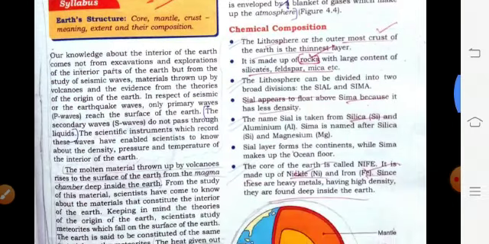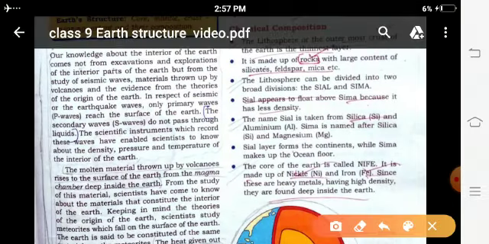Chemical composition of the earth structure. Here it is the lithosphere, or the outermost crust of the earth. It is made up of rocks, a large amount of silicate, feldspar, mica. The lithosphere can be divided into two divisions, Sial and Sima. Sial appears to float above the Sima because of less density, and the name Sial is taken from silica and aluminium. Sima is named after silica and magnesium. Sial forms continents, while Sima makes up the ocean floor.